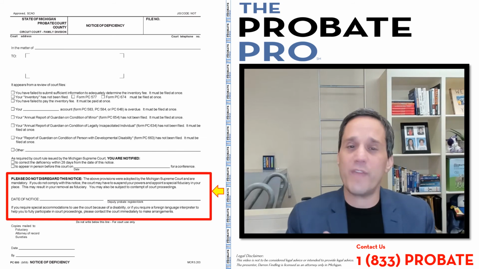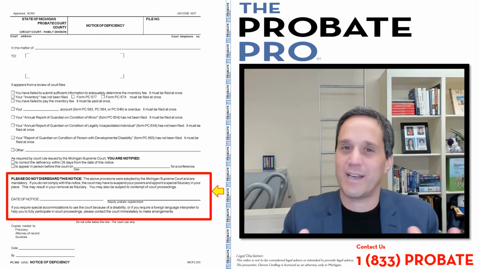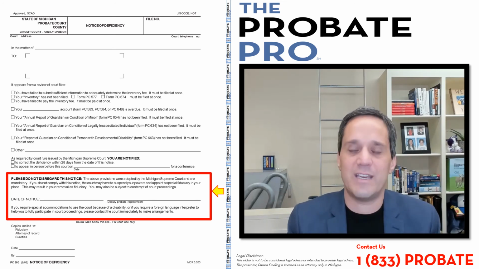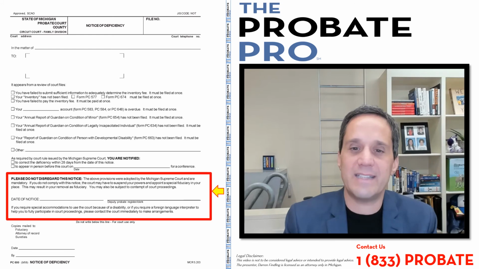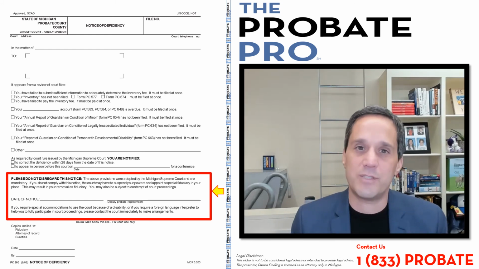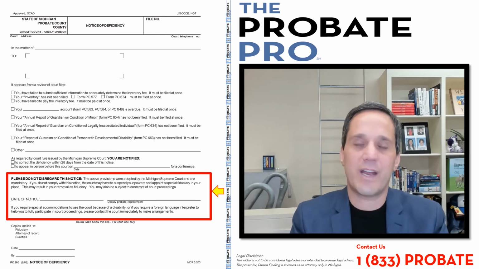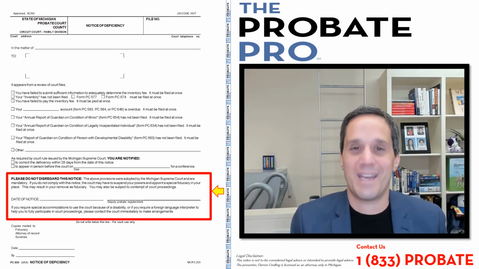Now, this is a good time to suggest that whenever you're administering a guardianship, conservatorship, or deceased estate, we strongly urge you to work with a skilled, competent probate lawyer, because these types of notices and dates should be well understood by the probate lawyer. They may not be so intuitive to you, even though when you become the guardian, the conservator, the personal representative, all of those dates are set forth on that initial notice that the court gives you. So you have to calendar those dates and pay particular attention to those dates to avoid getting a notice of deficiency.